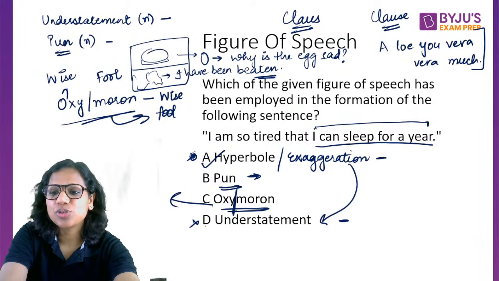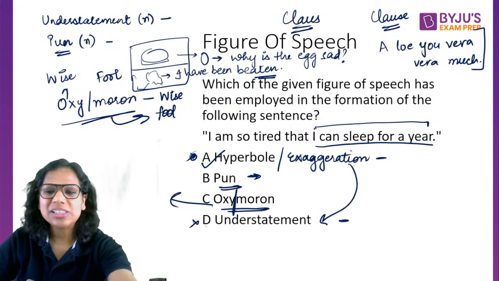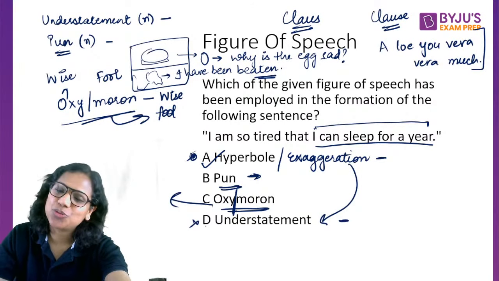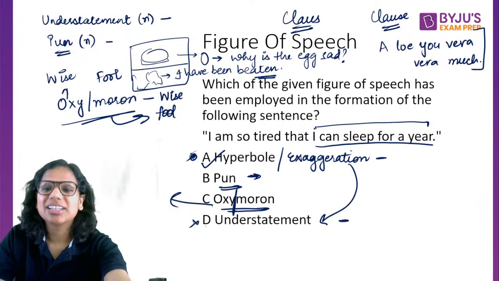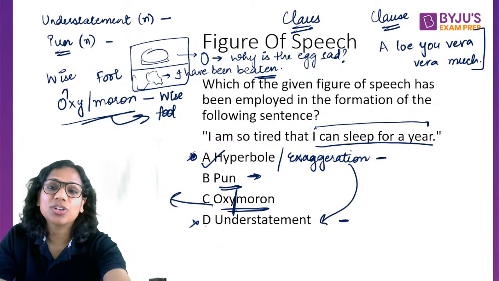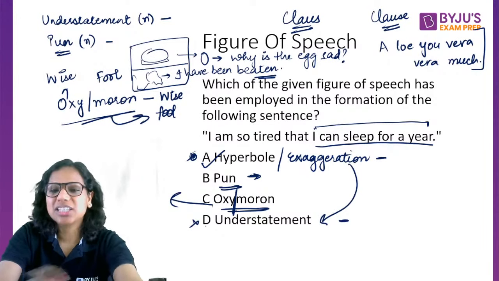Yes, some examples of oxymoron, while I read your comments. Okay, should I just give the examples? A rich beggar, an honest thief, touchingly untouched. These are all examples of oxymoron. Basically, the cruel kindness of a surgeon's knife. So these are all oxymorons. I hope now things are clear to you.